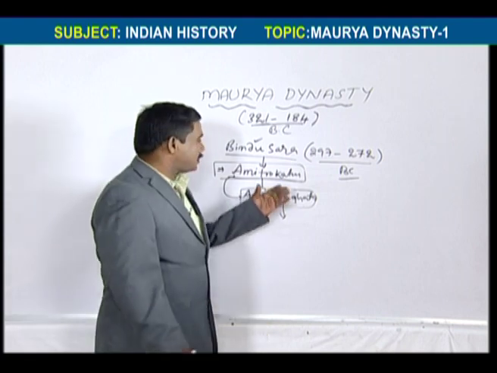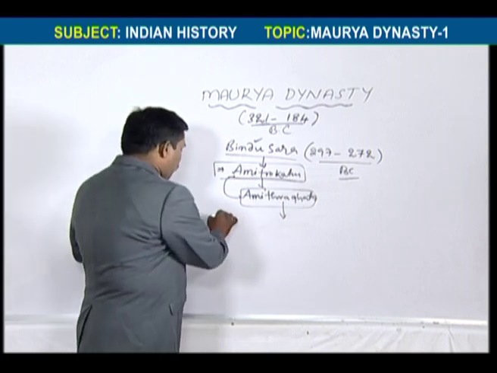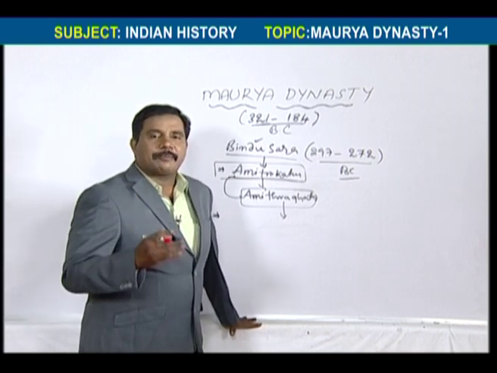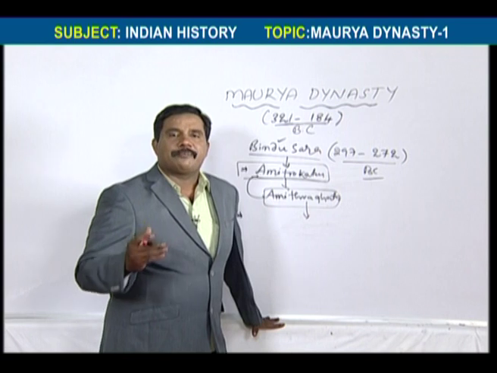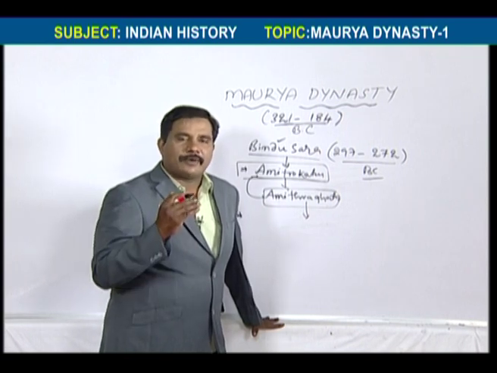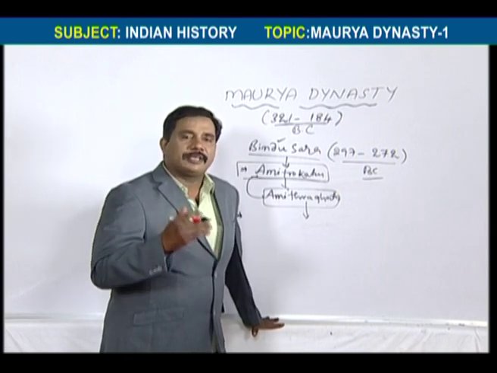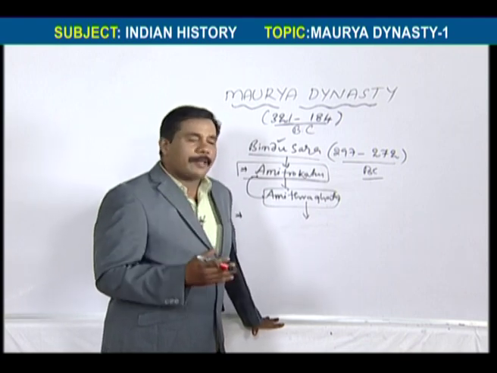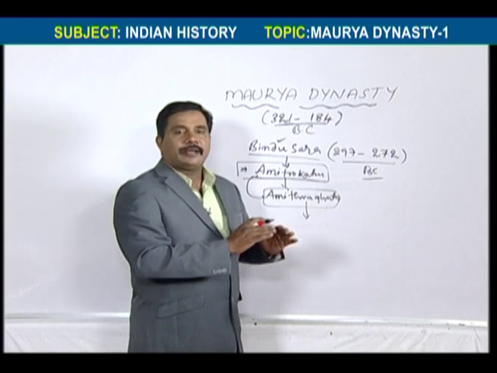This is we can say a title. He expanded and spread the kingdom down to the area of Mysore. Whatever boundaries were given by his father Chandragupta Maurya, Bindusara protected and expanded.